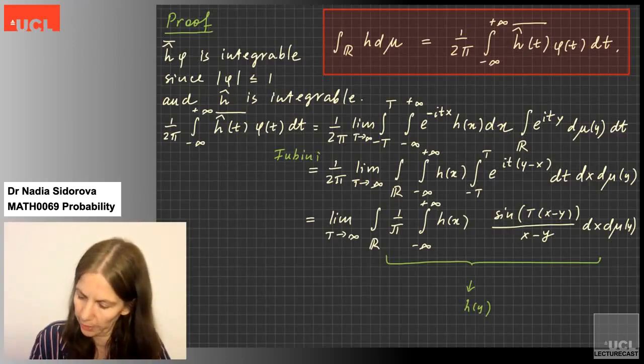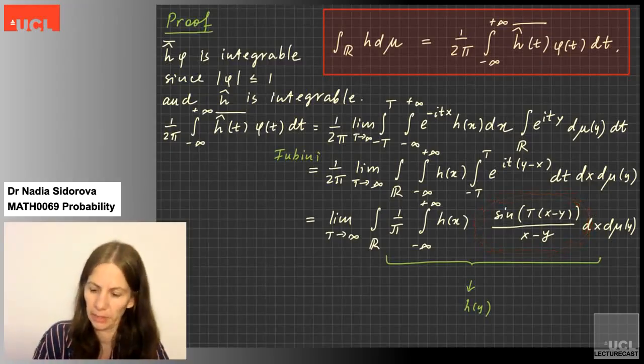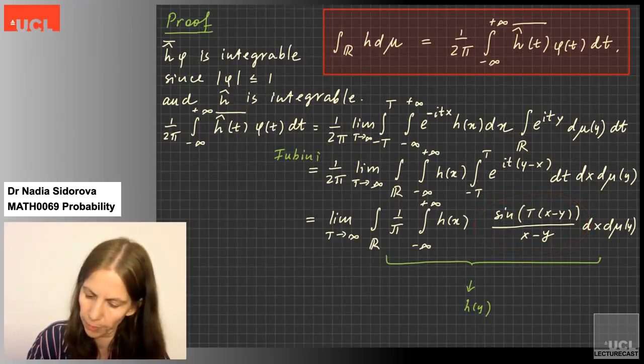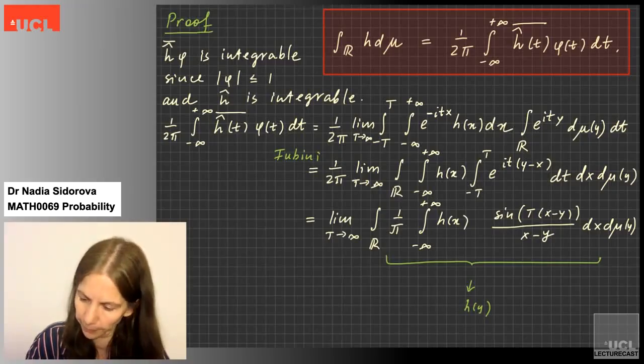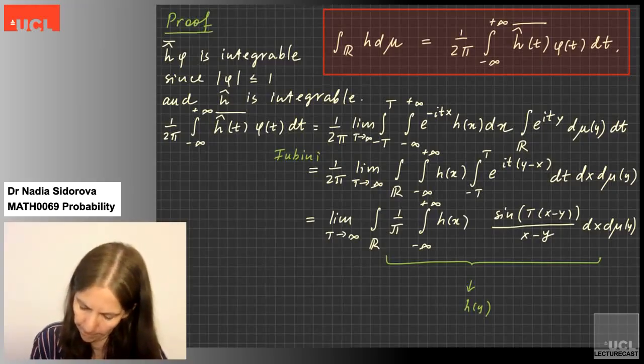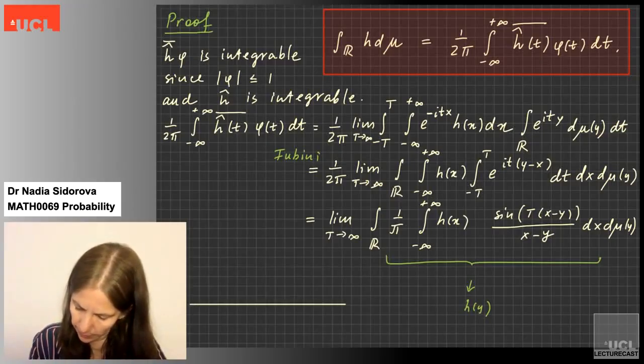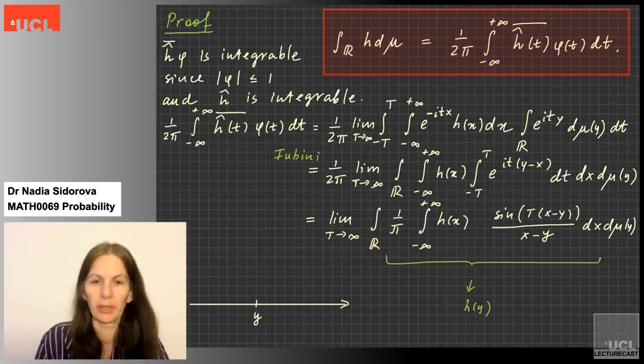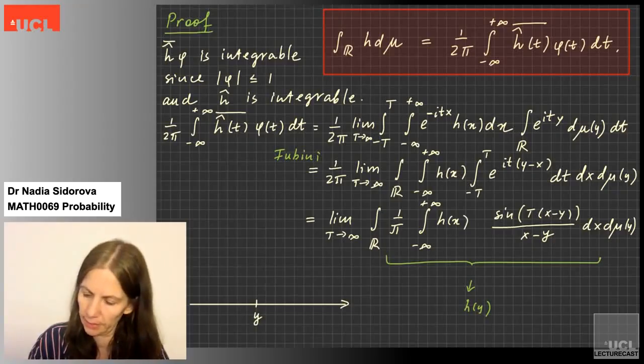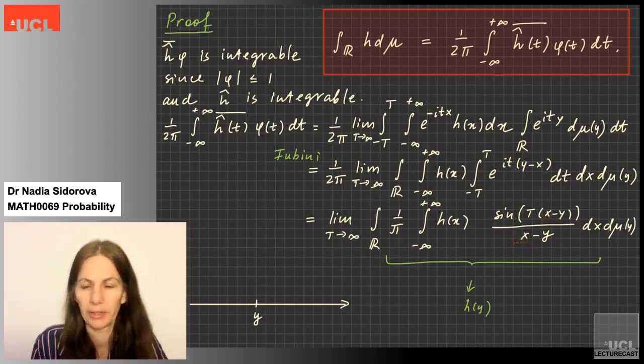If we look at this term here and try to draw a picture for it, somewhere I have my point y, and this function is a function of x, so y is fixed.